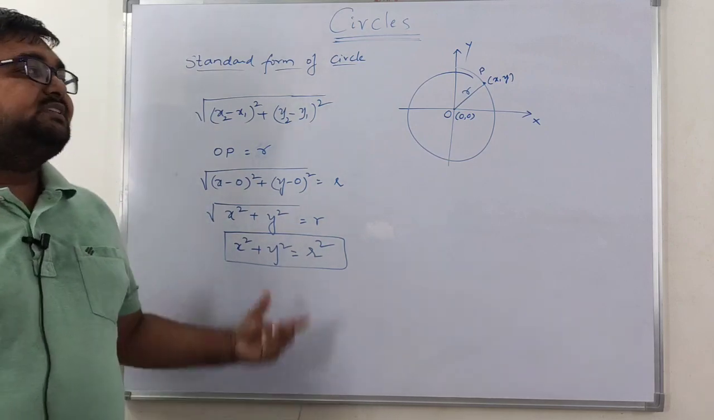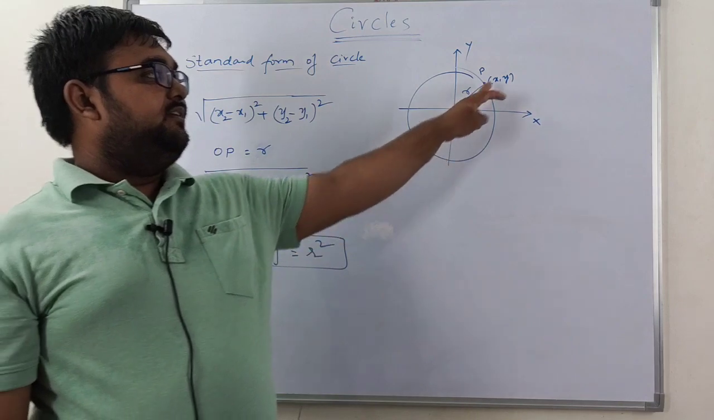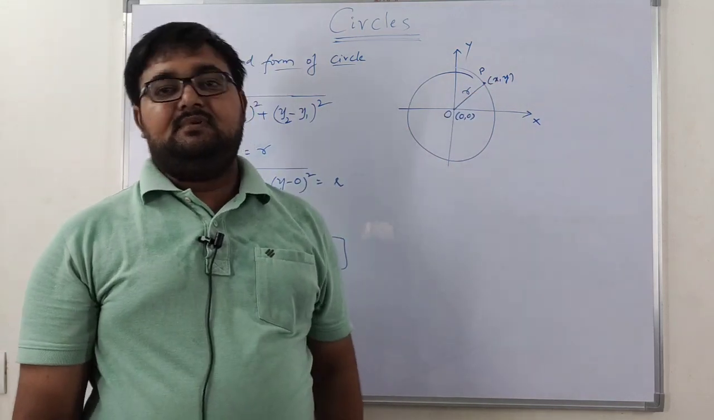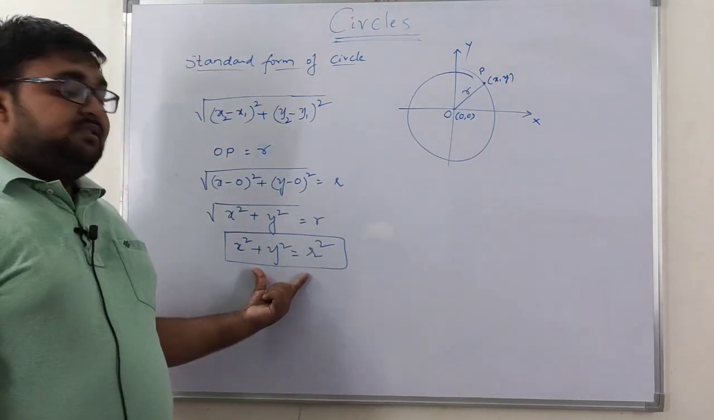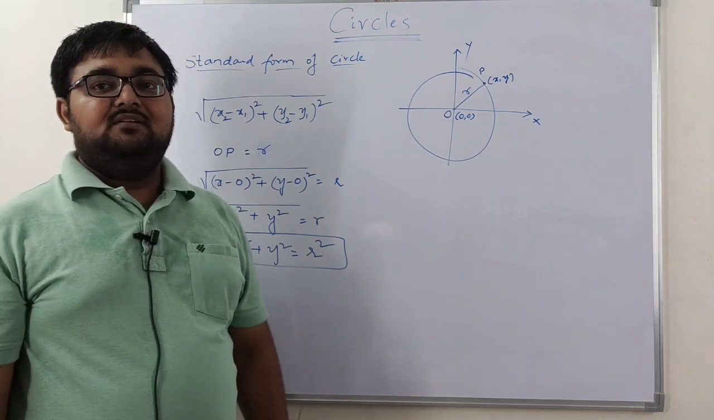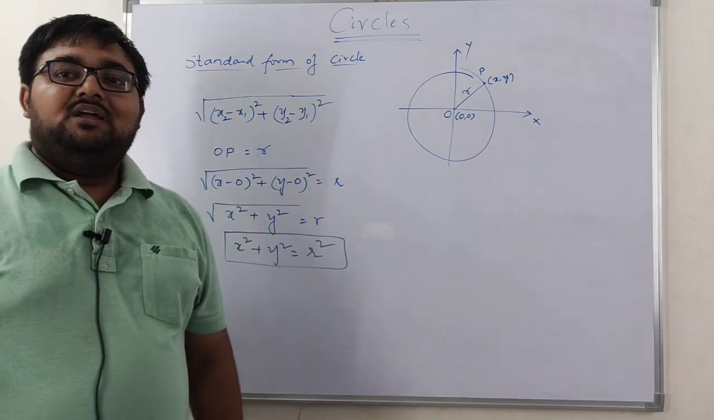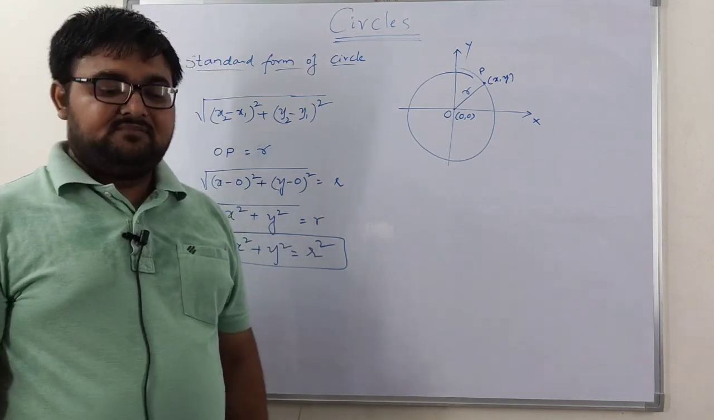Standard form of a circle means my circle's center should be at the origin and the radius is some r, then the equation of the circle is x square plus y square is equal to r square. Now let us consider some example.